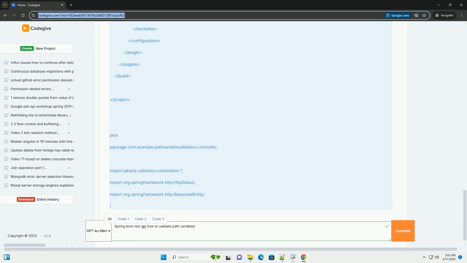Valid request: GET /api/users/123/post/valid_post_id, status 200 OK, response: user ID 123, post ID valid_post_id. Invalid request: GET /api/users/123/post/ABC, status 400 Bad Request, response: message: post ID must be between 5 and 20 characters, error: validation failed.